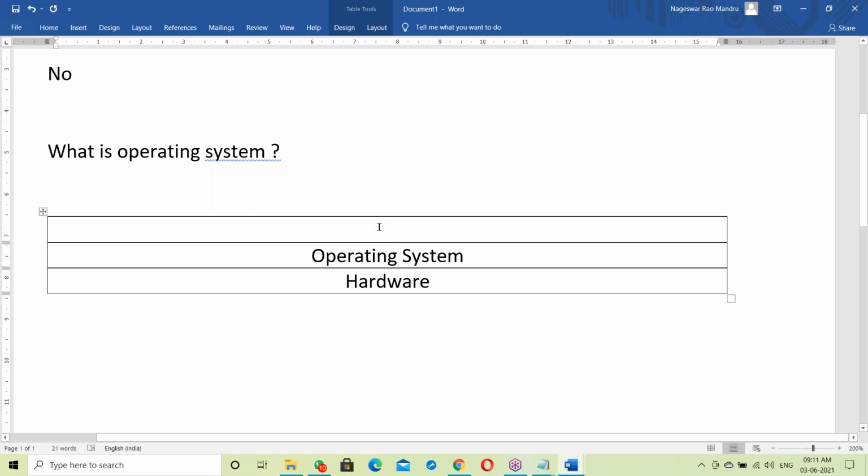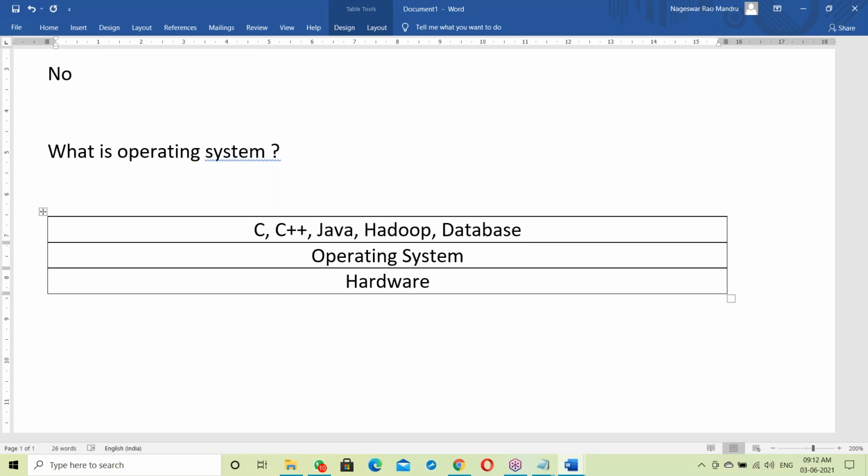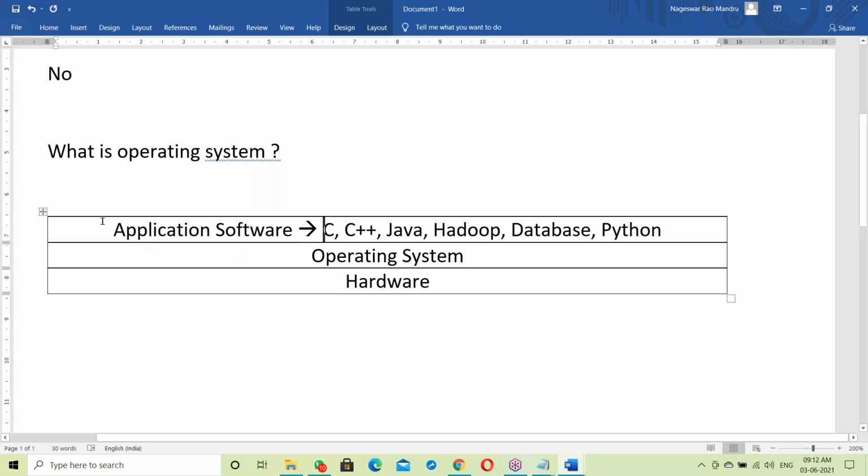Suppose you are learning C language. To learn C, you have to install C software on top of the OS. Learning C++, you install C++ software. Learning Java, Java software. Learning Hadoop, you have to install it. Using a database, you install the database software. Learning Python, Python software. All these are application software: C, C++, Java, Hadoop, database, Python, and so on.